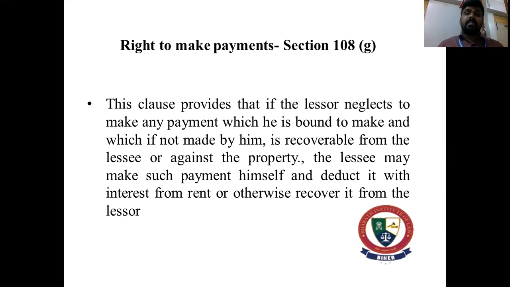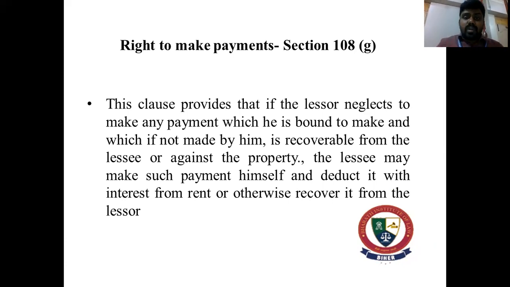So if the lessee makes a payment which the lessor is bound to make, let's say it is a property tax or a sewage tax or water tax, any tax which the lessor is bound to make, and at that period of time the lessor has neglected to make it, or the lessor was not in a state to be contacted, or he was out of contact for a period of time, the property tax has to be paid.